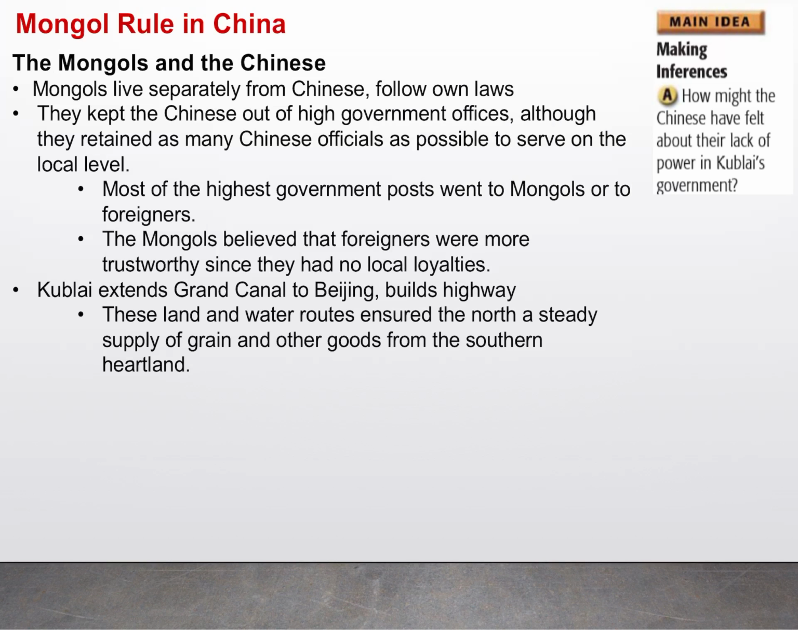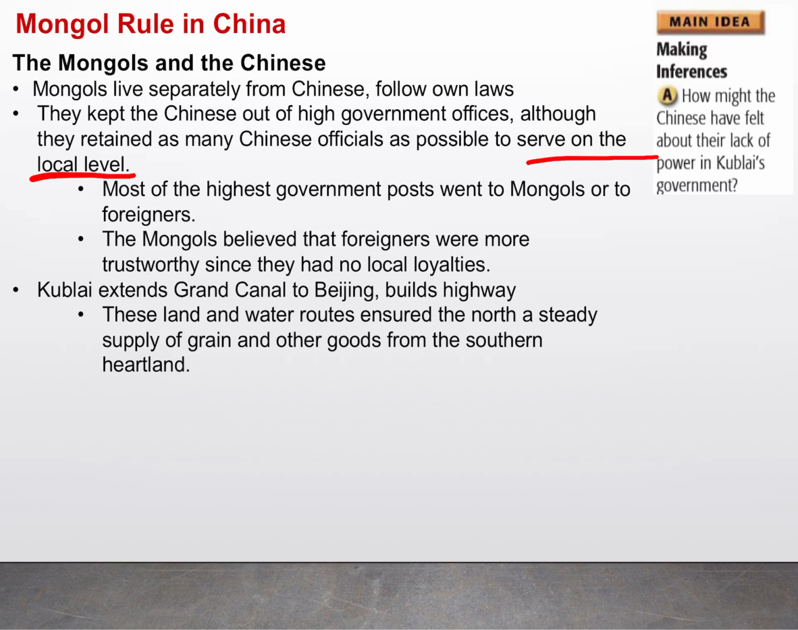They kept the Chinese out of high government offices, which meant that they didn't really allow them to pick and do anything on a major level, but they did keep them on the local level. All right, they made sure that they could run their day-to-day things, but they didn't allow them to change anything major that might affect the Khans as much.